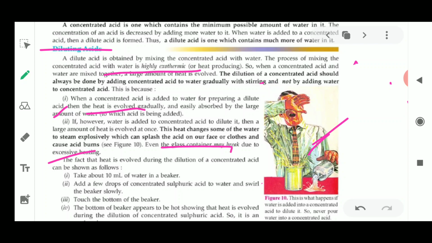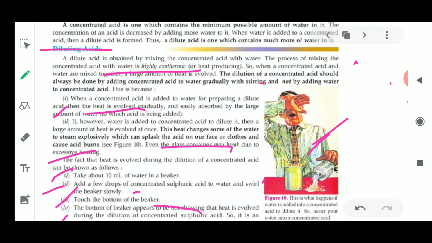The fact that heat is evolved during dilution of concentrated acid will be shown here. See, it's given here how you are going to do it. Take about 10 ml of water in a beaker, then add a few drops of concentrated sulfuric acid to the water and swirl the beaker slowly, which means you have to mix it slowly with the help of a glass rod. Then touch the bottom of the beaker. You will see that the beaker appears to be hot, showing that heat is evolved during this reaction. So this is an example of an exothermic reaction.